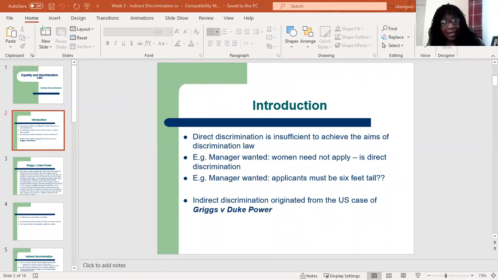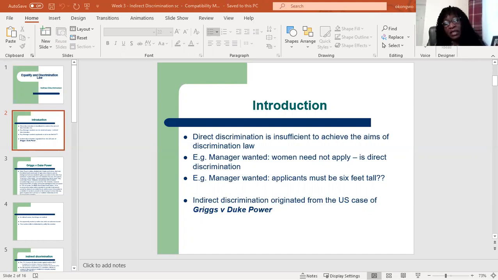This is a clear case of direct discrimination because they are excluding women from applying, thereby treating women less favorably than men. Remember, the direct discrimination provision stops a person from being treated less favorably because of a protected characteristic. So this advert is directed at women and forbids them from applying.